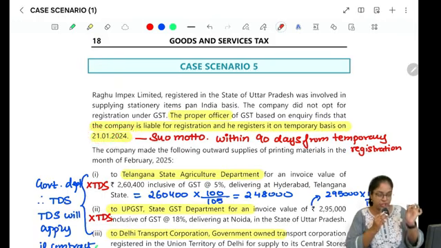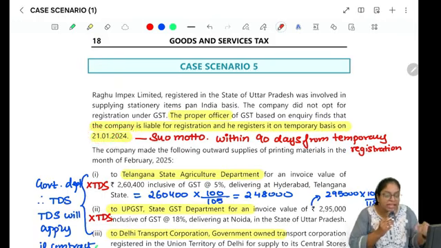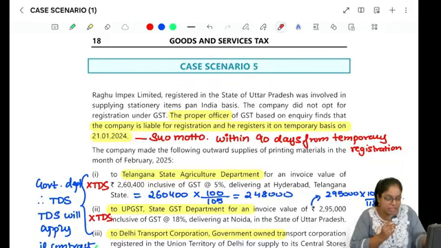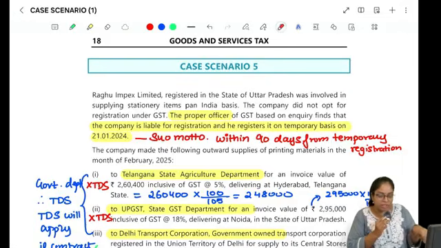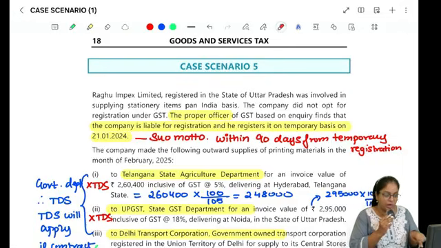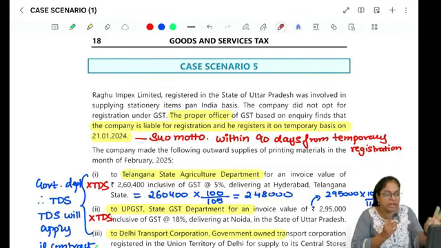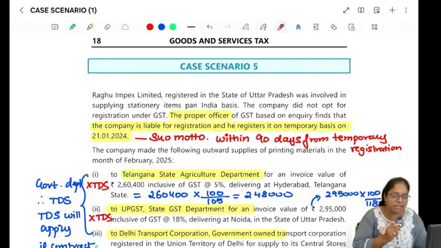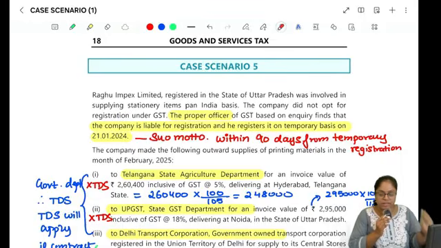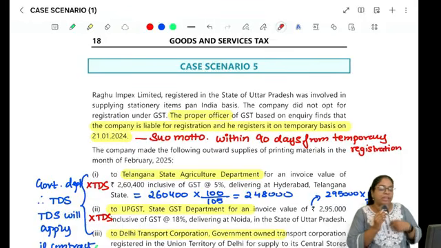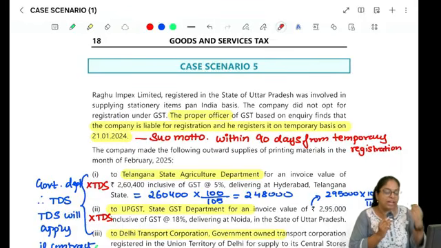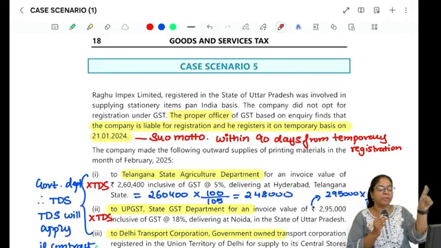So in the registration chapter, there is a point saying that in case the company does not register itself voluntarily, if it's liable to register and it does not register itself voluntarily, then the proper officer can suo moto go and register the company on a temporary basis, and once the proper officer registers it on a temporary basis, the company must itself go and complete the registration process within a period of 90 days from the temporary registration.